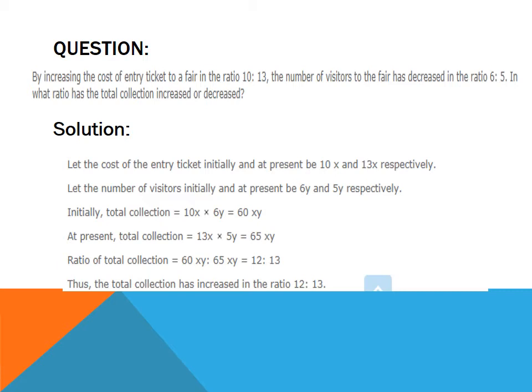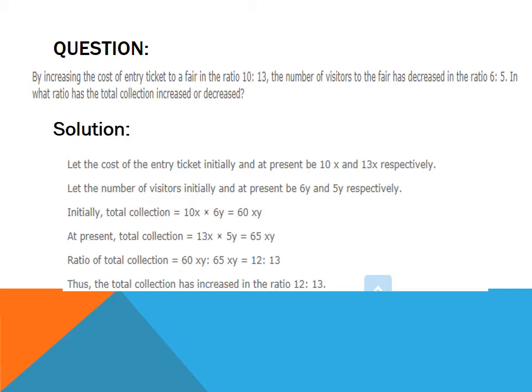So, as it is given, the cost of entry ticket is increased in the ratio 10:13. So we can consider the initial cost of entry ticket to be 10x and the cost of entry ticket at present to be 13x.